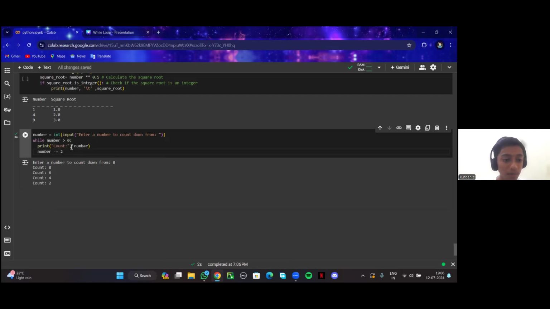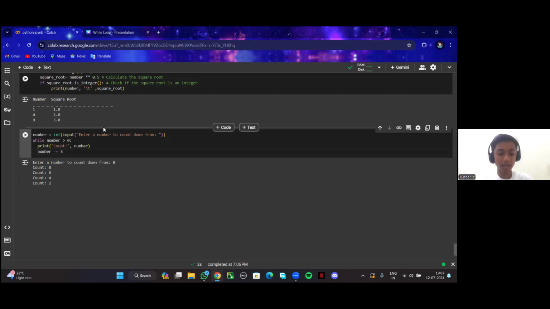At the first line it's asking to enter a number so that the computer could recognize that number, and at the second line it's showing that if that number is less than 0, print the count of that number, and the limit of that number is 2, and the multiples also can be added in that.